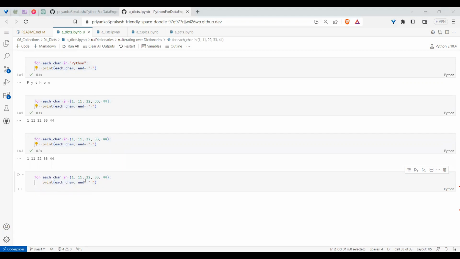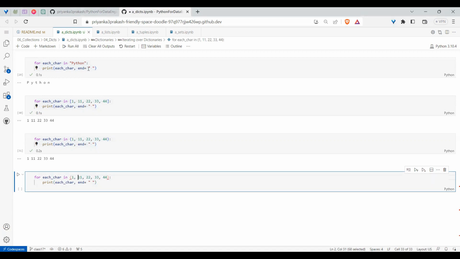But in the case of a dictionary, how it works is, let me take the previous dictionary which I made. I am making something like this, one column so and so, two columns so and so, and five something.